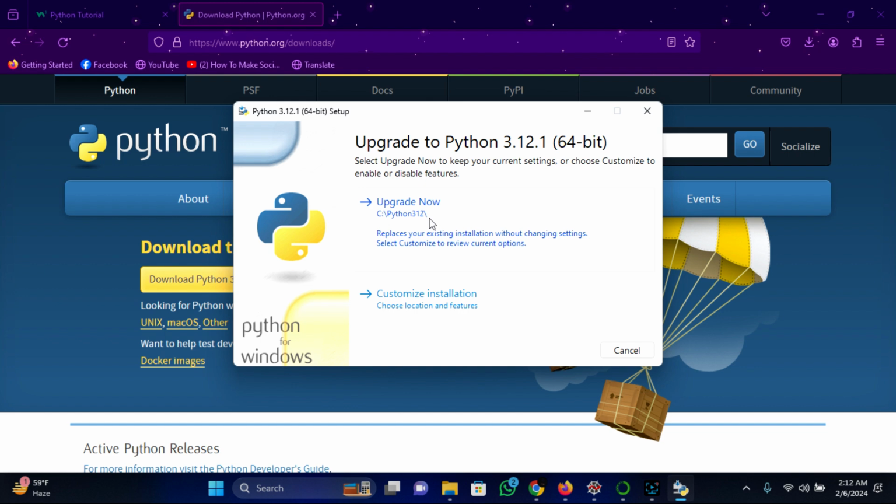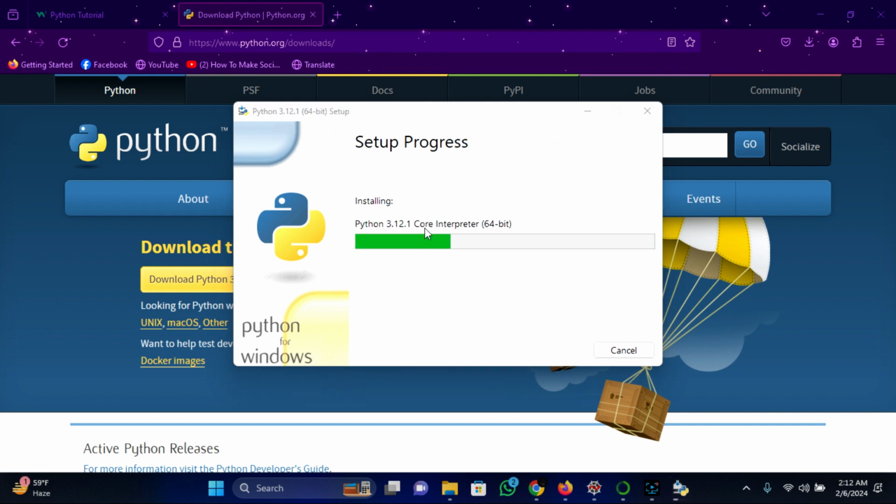In yours, if you don't have Python installed, then you will get the button install instead of upgrade now. Let's click on it, and then the installation process will be done. Let's wait for some time.